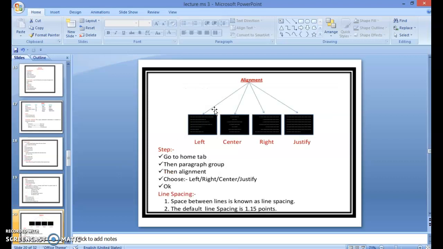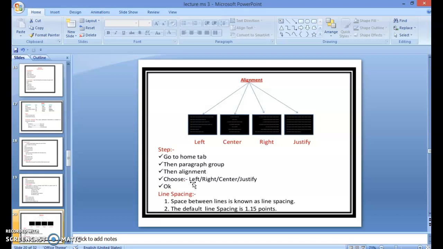Then alignment. This is your alignment. Alignment is of 4 types: left, center, right and justify. This is your left alignment, this is your center alignment, this is your right alignment and this is your justify. First of all, we are going to Home tab, then Paragraph group, then alignment.